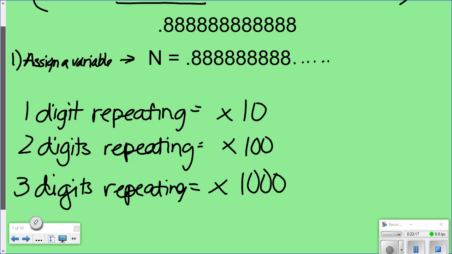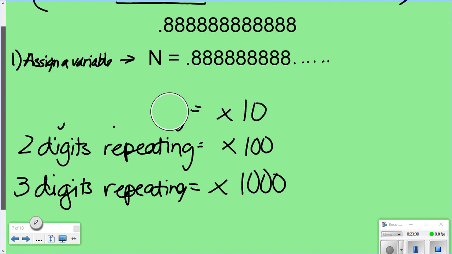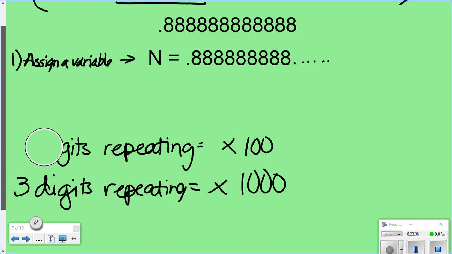So 1 digit, 10, 2 digits, 100, 3 digits, 1,000. Let me know when I can erase it. Anybody still need it yet? I'm guessing you don't need this one anymore. Which one you on, Kira? Done? Okay.